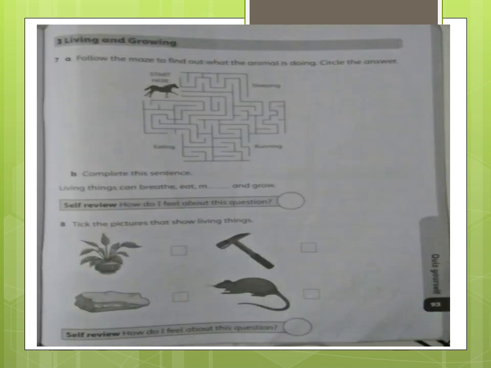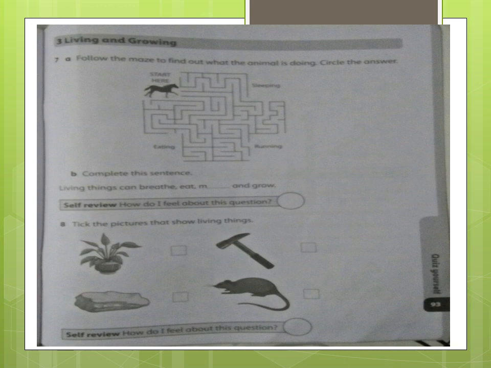Okay, so this is page 93. This is also a very interesting page. Follow the maze to find out what the animal is doing. Circle the answer. Now you have to complete this maze and you have to find out what the animal is doing. Either the animal is sleeping, or it is eating, or it is running. So you have to find the correct answer by drawing a line to where it reaches.